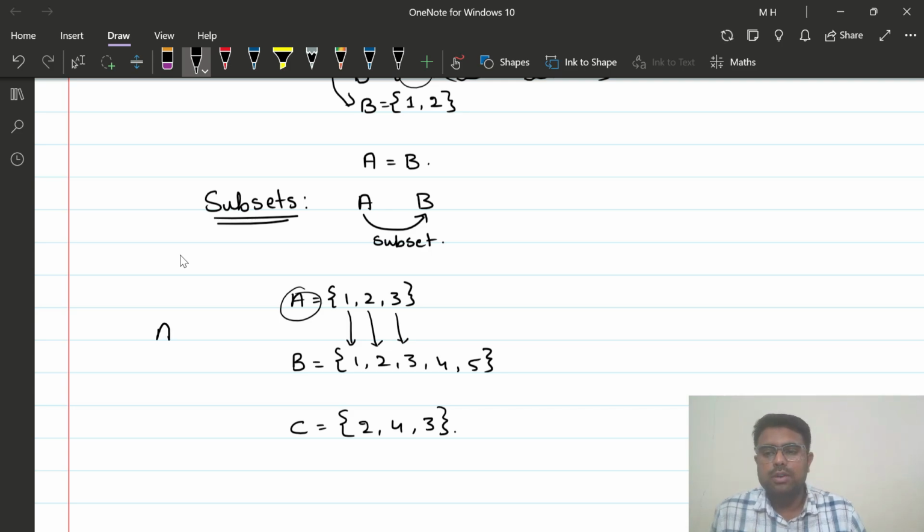If A is a subset of B, I denote it by this symbol, A is a subset of B. This is how I write it.